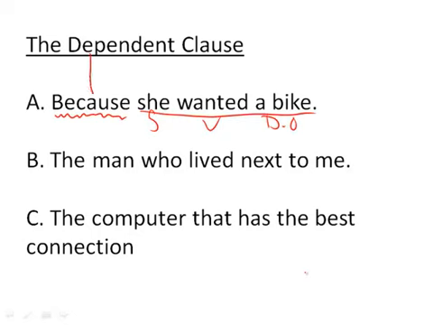There are certain words, and this one is called a conjunction, a subordinating conjunction. That sounds evil, like the bad guy in the movie. But don't worry, do not be scared, because in the upcoming videos, very soon, you will learn all about conjunctions and dependent clauses and these scary subordinating conjunctions. So, the key though is, because she wanted a bike is not a sentence. That's why I'm going to put a big X through it. Even though it has a subject and a verb, because it adds this word, it becomes dependent.